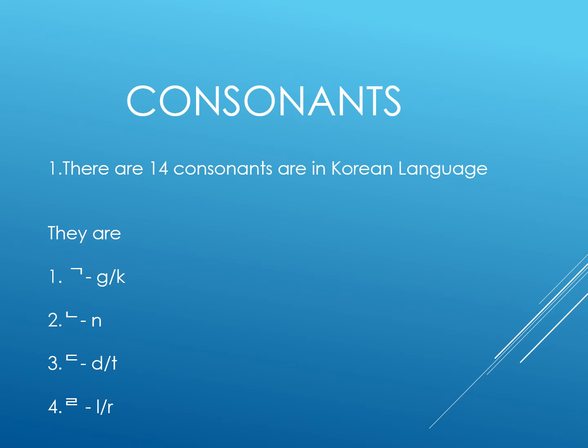They are, first one, just write like a 7. How number 7 looks? Same. You have to write like 7. One sleeping line, one standing line. One horizontal line, one vertical line. Suppose if ga sound comes, you have to write this symbol only. If ka sound comes, then also you have to write this symbol only. Just draw like 7, for ga or ka.